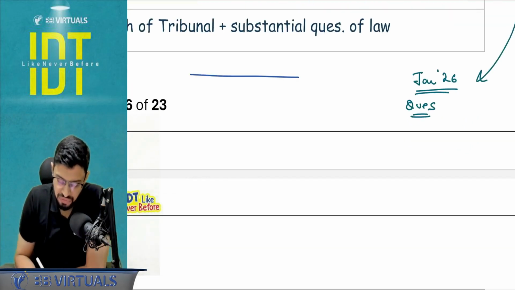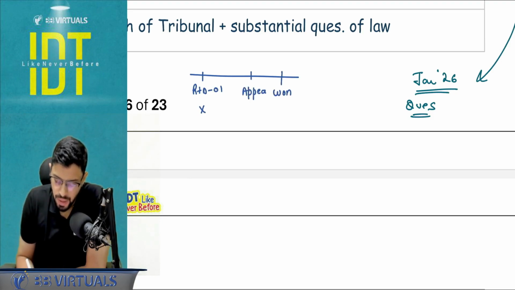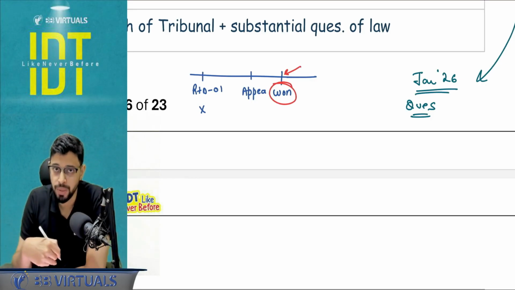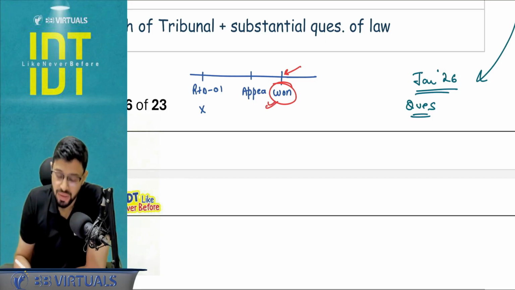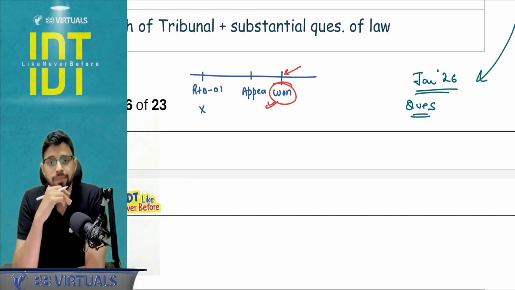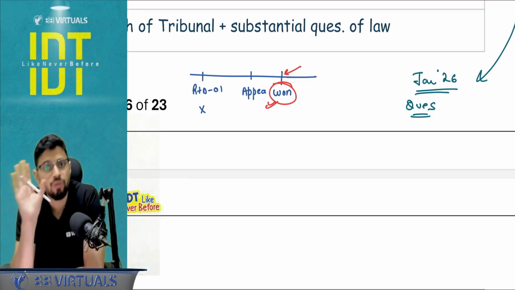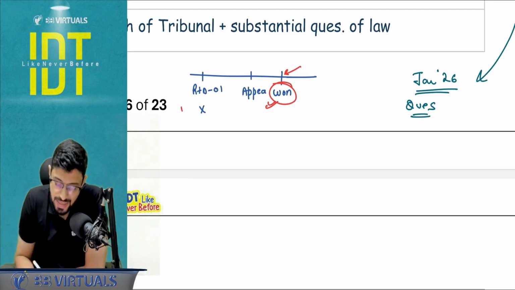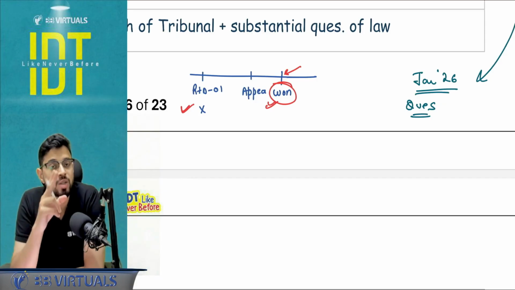There is an application which I filed for refund. Okay, RFD 01. It was wrongly rejected. Then I filed an appeal. I won the appeal. Now the department has refunded me the amount well within time, after the order was passed by the authority. So there was no 60 days delay with respect to the order of appeal. That 60 days, the department has complied. But if you see, 60 days delay has happened from the original refund application which was rejected wrongly.